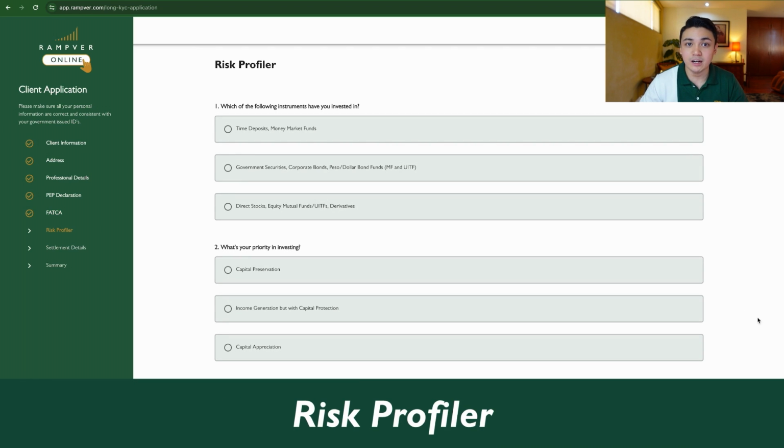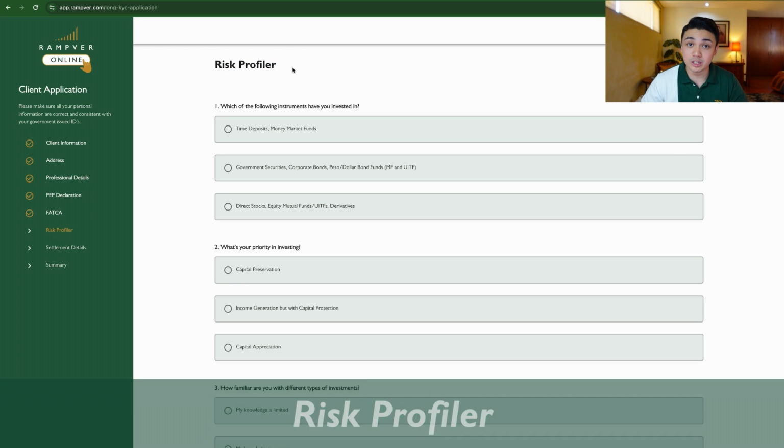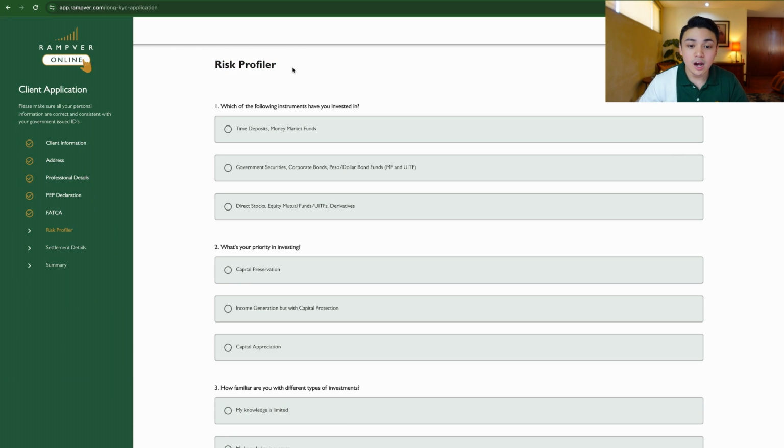Next is the risk profiler. Again, as I mentioned earlier, this is the basis of our recommendation for your funds. So make sure that you're able to understand the questions clearly so that you can answer accurately.